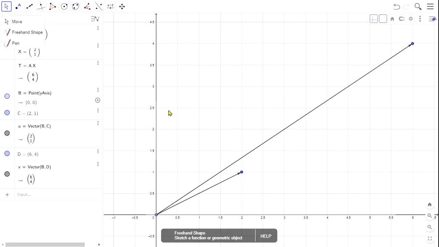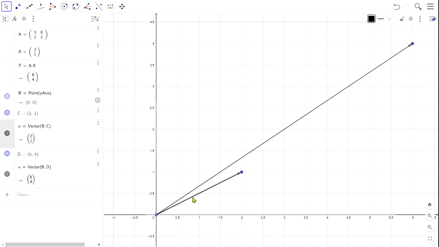This is the resultant vector, and by this example we can see that the original vector is rotated and scaled after the transformation. It is rotated a little bit and scaled by a factor. It is not only scaled, it is rotated also. So this vector x is not an eigenvector for this matrix, because it is rotated.